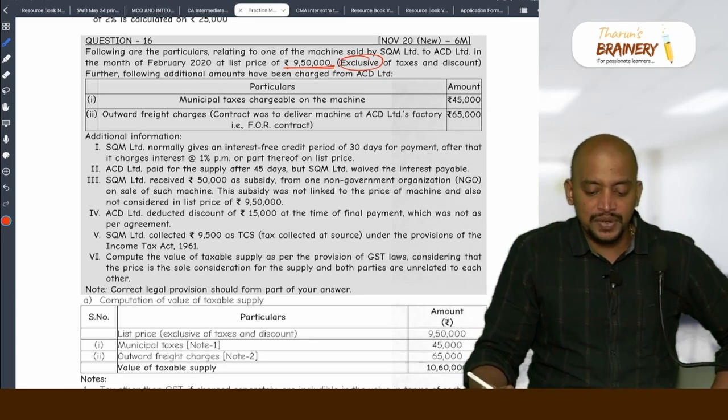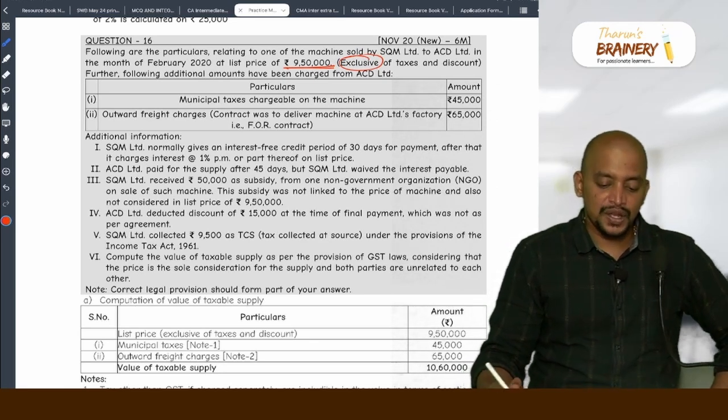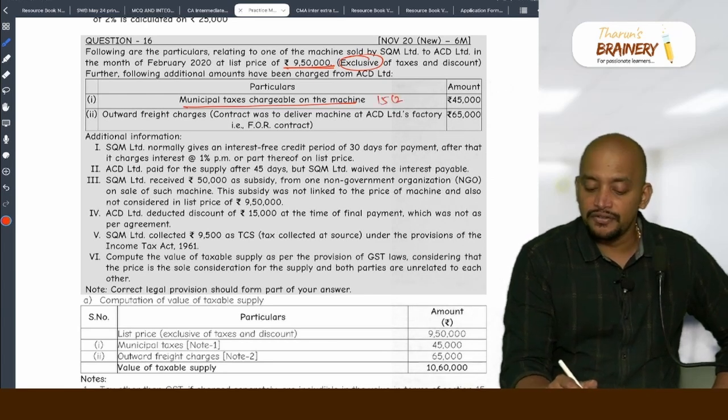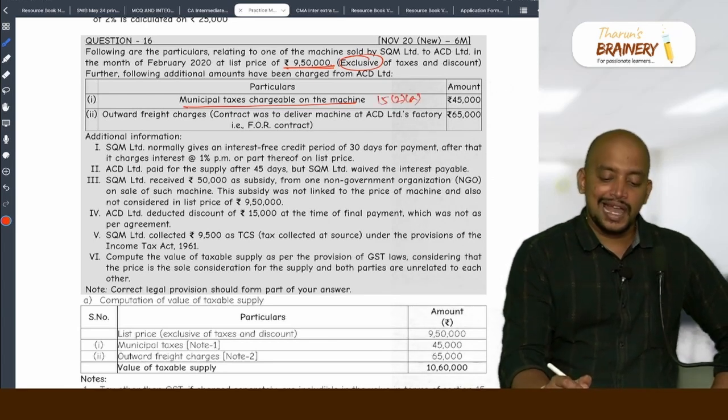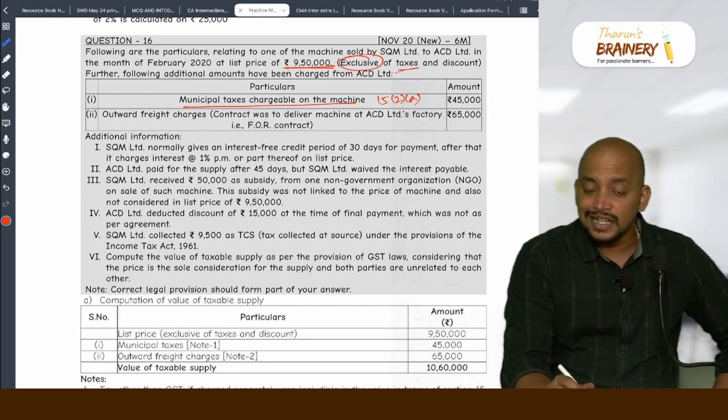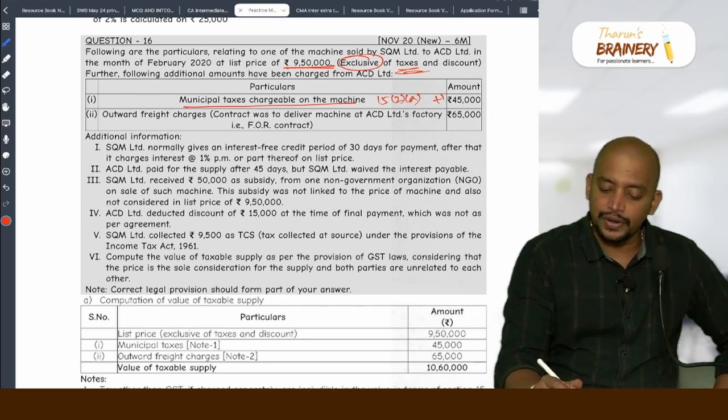Further additional amounts have been charged from ACD Limited. Municipal taxes chargeable on the machine, section 15(2)(a), and it is to be included. In the given price it is not included before. So, we need to add.